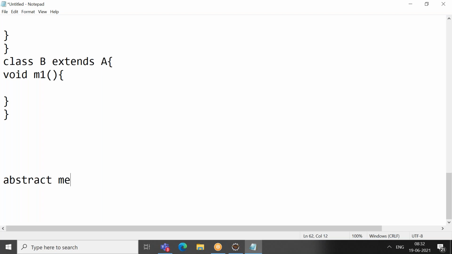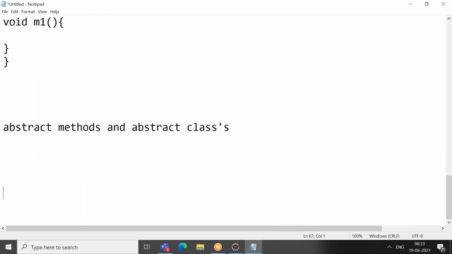Now we have a concept called abstract things. What are abstract methods? You have abstract methods and abstract classes. If you declare any method as an abstract method, that method will not have a body.